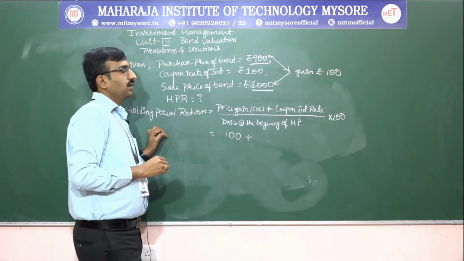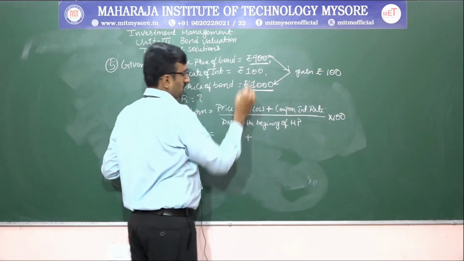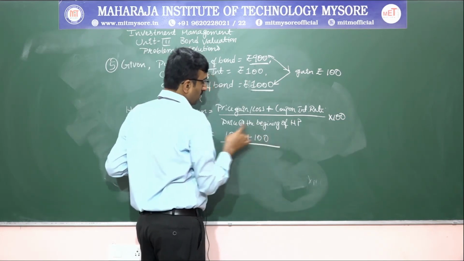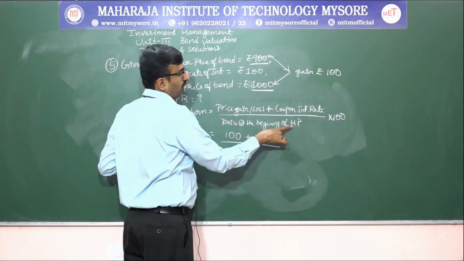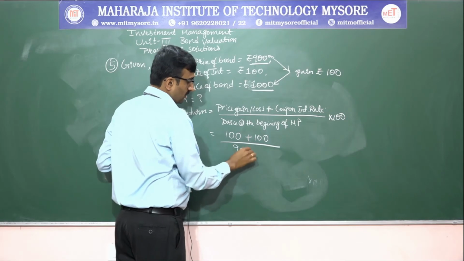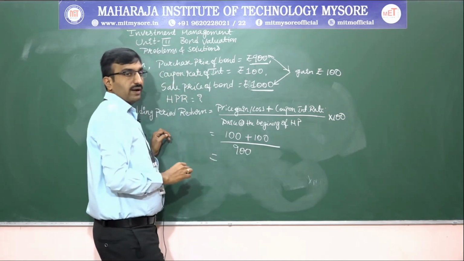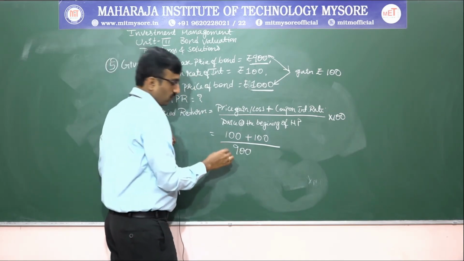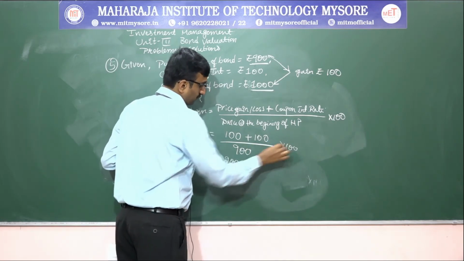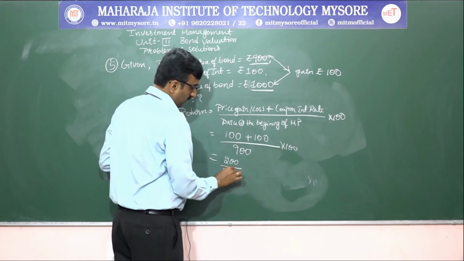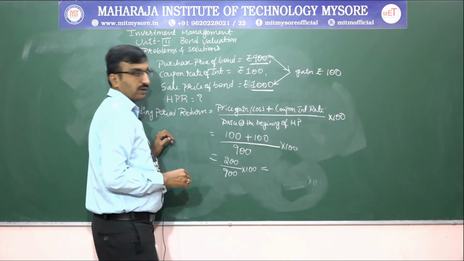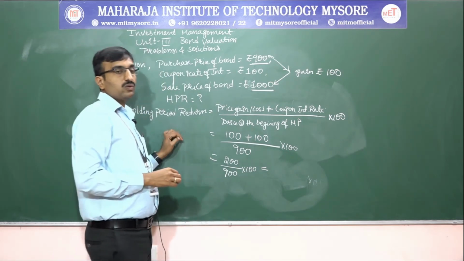The coupon interest is how much? 100, divided by the price at the beginning of the holding period, that is 900 rupees. So 100 plus 100 is 200, divided by 900, whole into 100.